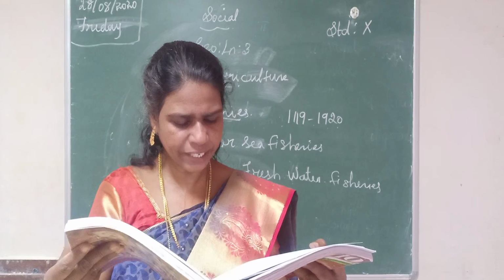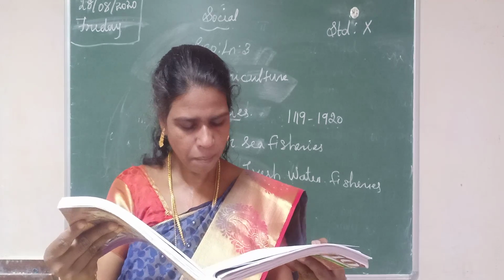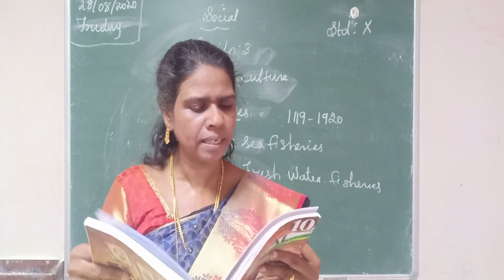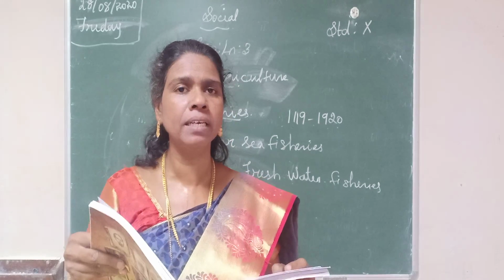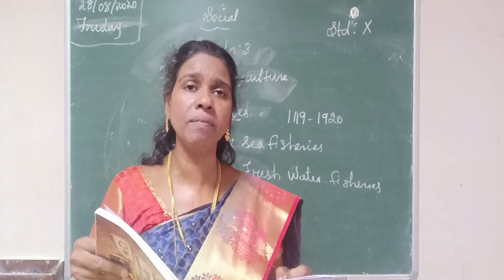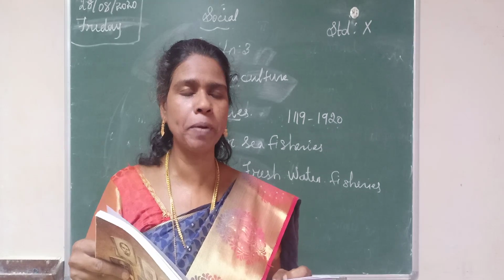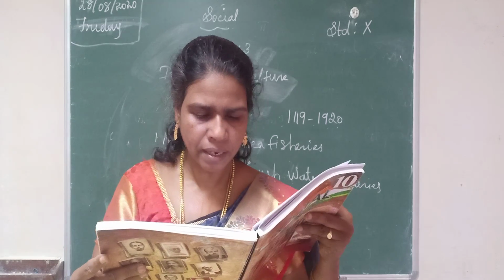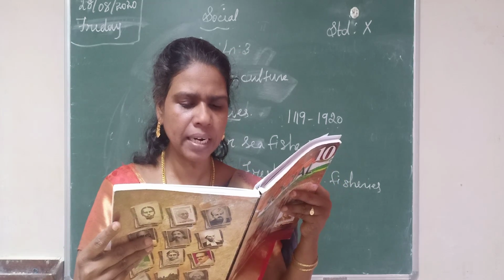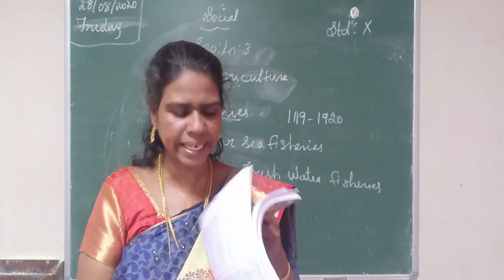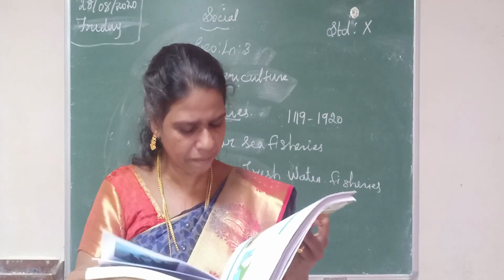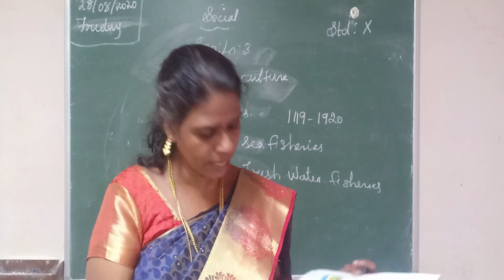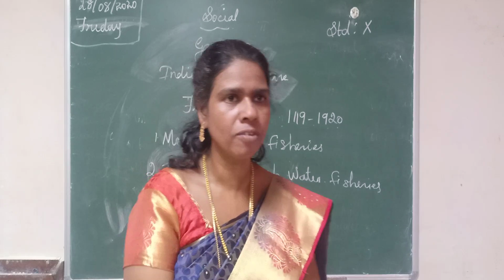Then distinguish between marine fishing and inland fishing. That is also page number 166, 2 paragraphs are there. From there you learn. Otherwise those who have the guide, you should prepare from the guide. Then the last detailed question, examine the geographical condition favorable for cultivation of rice and wheat. Page number 162 and 163. There rice paragraph fully and wheat paragraph fully.